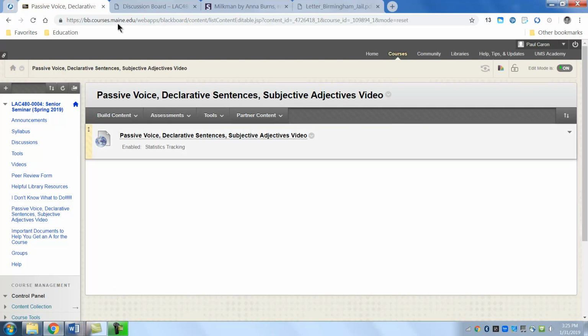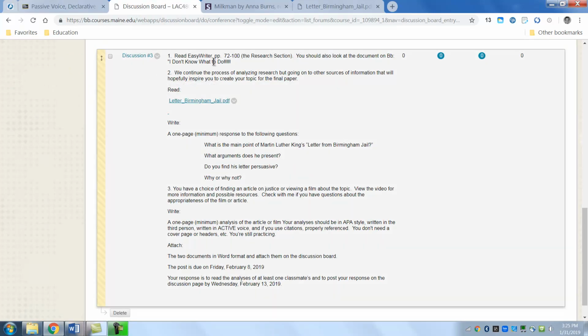So again, going back to what we have to do, you have the Easy Writer, and you read the Birmingham Jail article, and then you make a selection of your own, and you write 1 page on each. That's it. So it's 2 pages, and you post those 2 documents on February 8th and February 13th. If you want to go more than 1 page, that's fine, that's the minimum, but you shouldn't have to go too long. Get into the habit of writing tersely, because if you're going to be getting 20 resources for your paper, and you write 5-6 pages on each of those resources, your paper is going to be immensely large, and this is not a dissertation PhD class. We're at the bachelor's level.